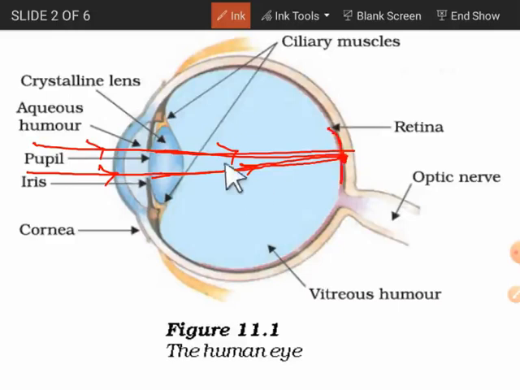Before going further about the retina, let me tell you about the material that is also in between the crystalline lens and the retina. It is also filled with a similar type of viscous, jelly-like liquid, semi-liquid I should say. It is just like your glycerin.